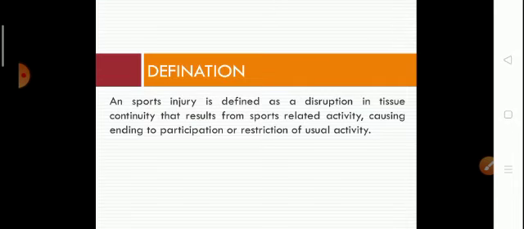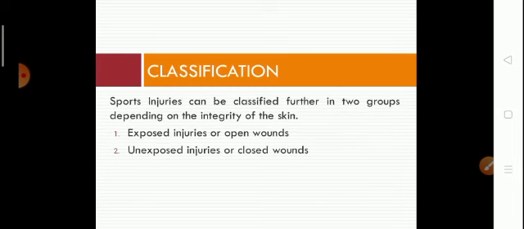In chapter 1, I explained what the definition of sports injury is, so you can go through this definition. I also explained how sports injury is classified into two groups depending upon the integrity of the skin.